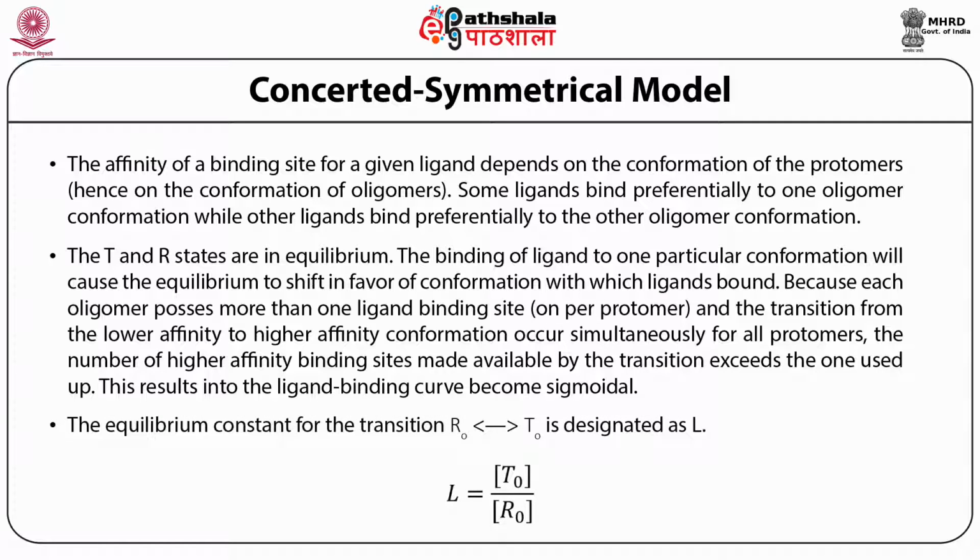The equilibrium constant for the transition R0 to T0 is designated as L. R0 is the initial concentration of the R state, T0 is the initial concentration of the T state. So L, the equilibrium constant of the transition, is the concentration of T0 divided by the concentration of R0.